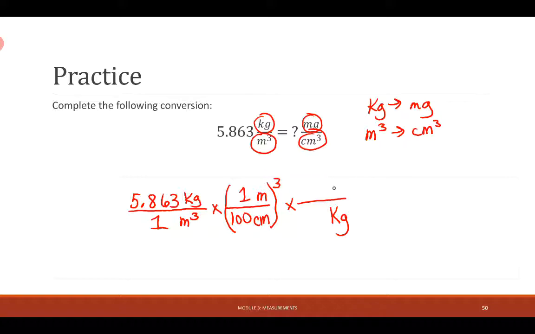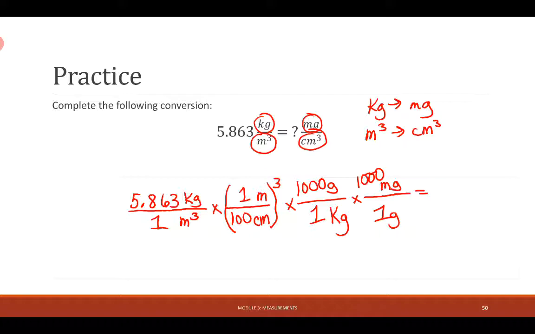I'm not comfortable yet with doing that directly, and so I'm going to go into the base unit first before I attempt to put the new prefix on. And then there are 1,000 grams in 1 kilogram, and there are 1,000 milligrams in 1 gram. You can also use what the units stand for. The prefix here does stand for 1,000. Milli stands for 1/1000th. So 1/1000th of 1,000 is just 1.